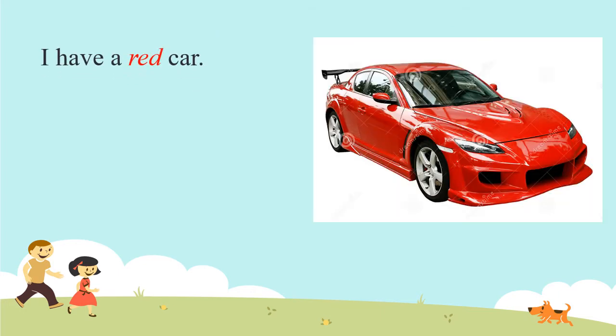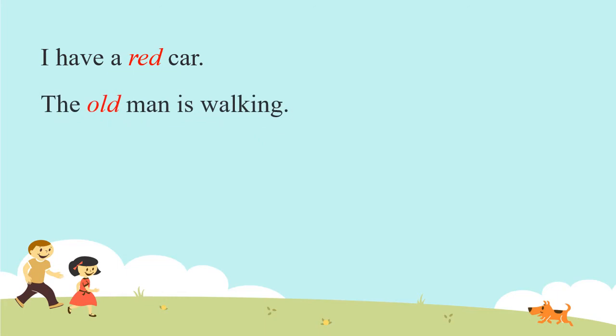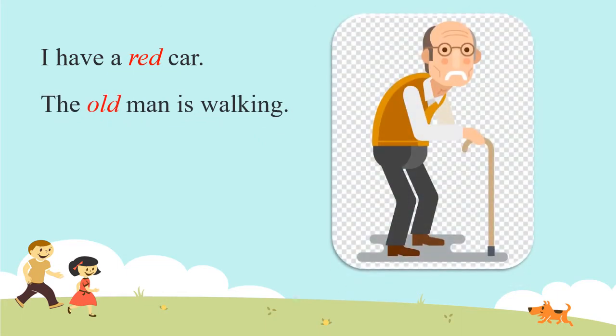I have a red car. What kind of car I have? Red. So red is telling us about the quality of the car. It is telling us about the color. So red is the adjective of quality. The old man is walking. What kind of man? Old man. So old is telling us about the man. So old is the adjective of quality.